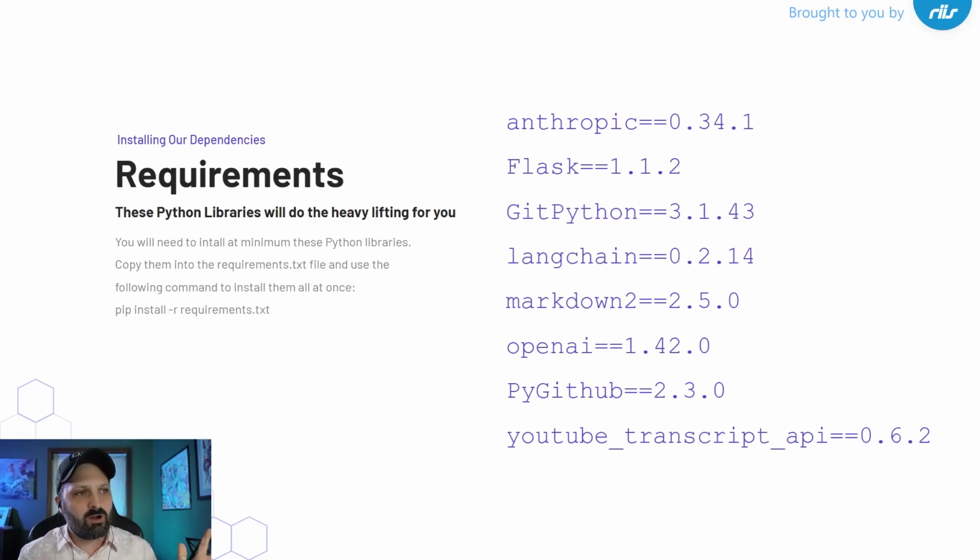So I put the requirements in a file. You could just hit pip install, and they're all going to go in for you. You'll see Anthropic at the top. The reason I left it there, and I also left it in the GitHub code, is you could try out different models. And one of the things that LangChain makes really easy is to swap models in and out. And then also just in terms of thinking which LLM is best for the task, I think that's something people should be thinking about a lot now because they are getting built to task.